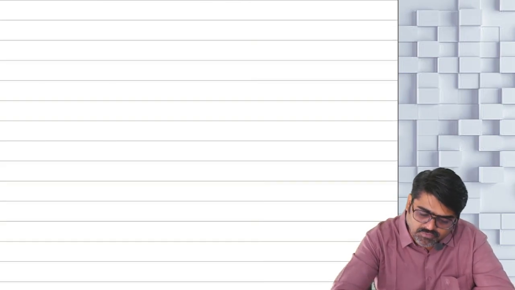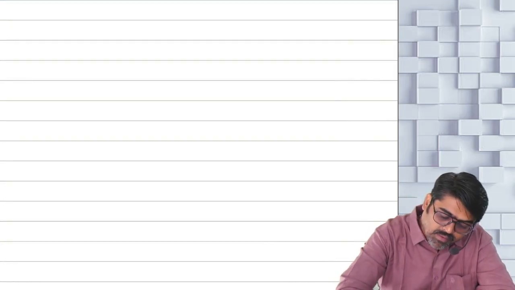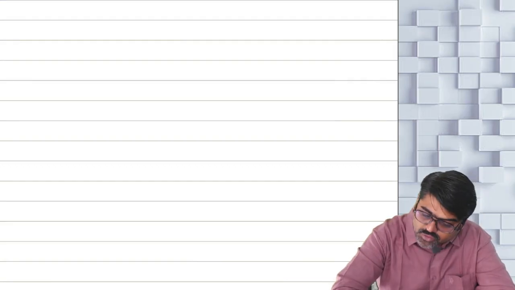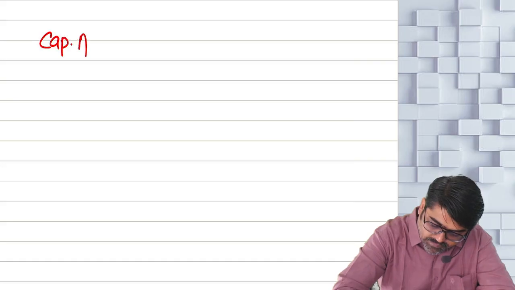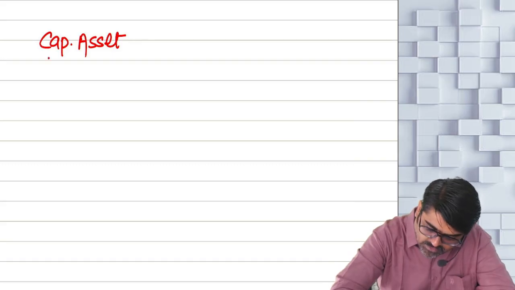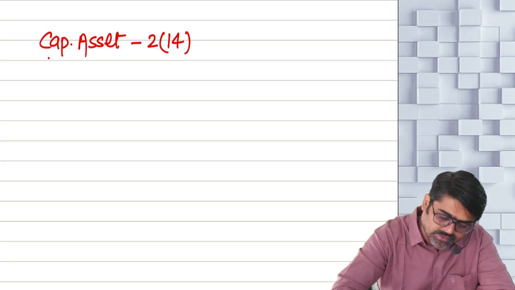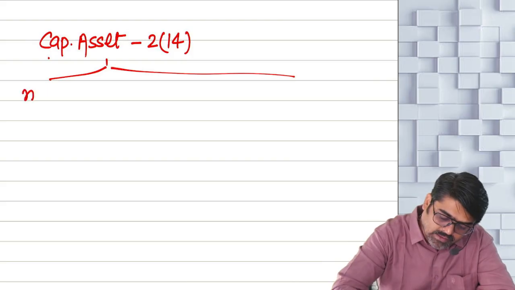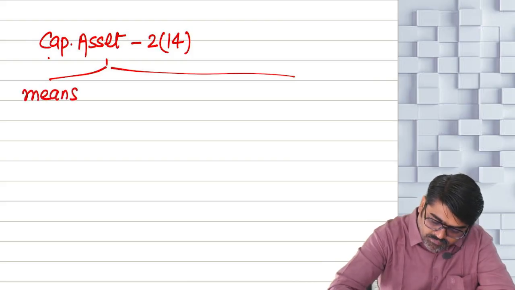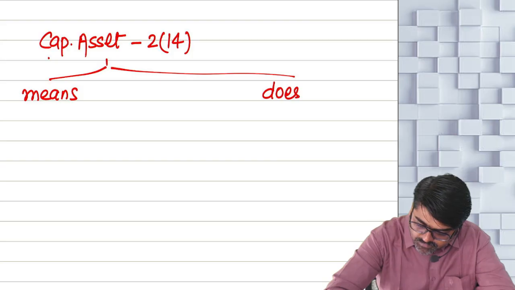So this is your definition of capital asset. The definition of capital asset is given under section 2, subsection 14. In the definition, two things are given. Number one, capital asset means, and number two, capital asset does not include.